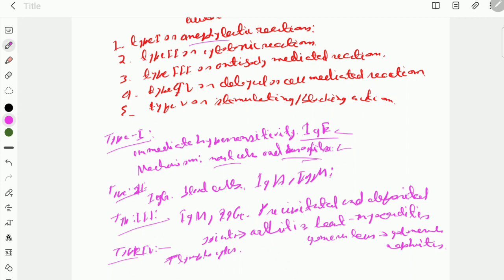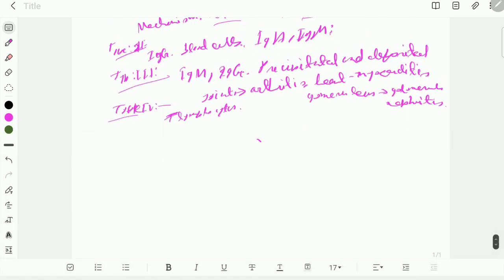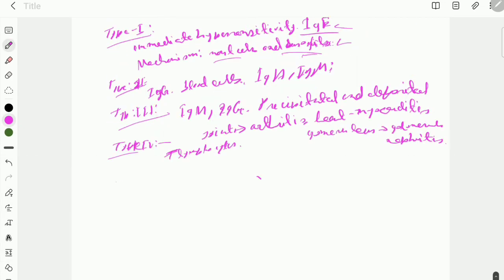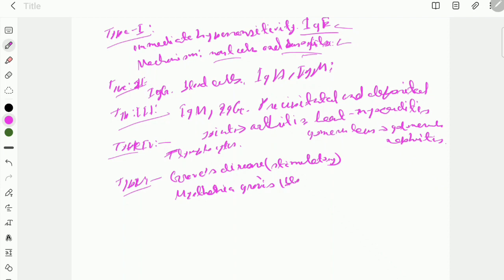Now type 5, it is also known as the stimulatory or blocking reactions. A stimulatory reaction occurs in Graves' disease, and myasthenia gravis is a blocking reaction.